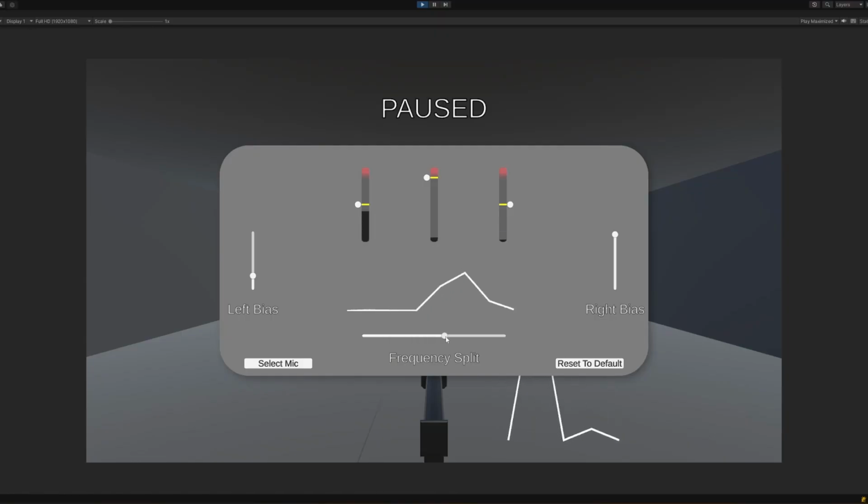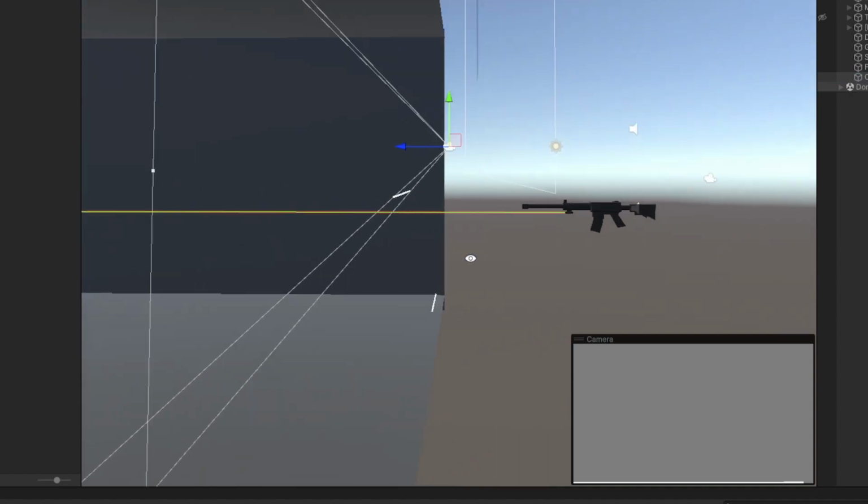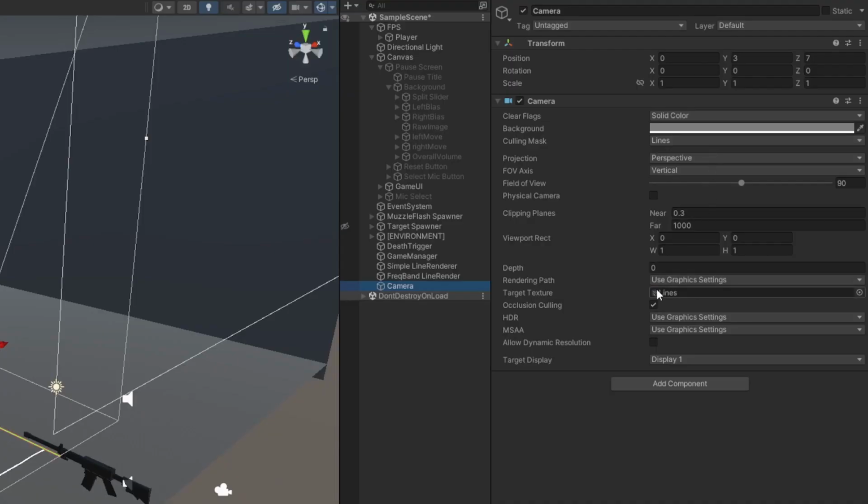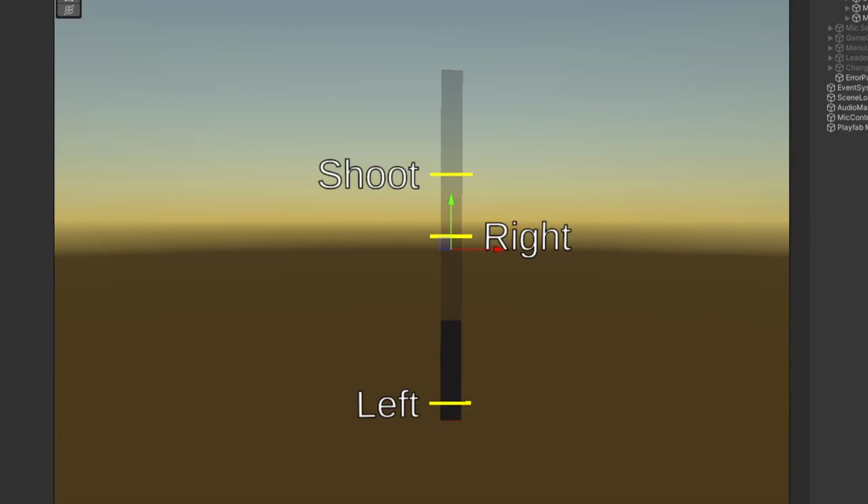When I was using the frequency method, this was all super hard to set up because I had multiple line renderers and their own rendering layer, and they were on their own cameras, and it was just horrible. But with this new system, it's a lot simpler because I can just have an image that scales vertically with your voice input to show you your audio level.